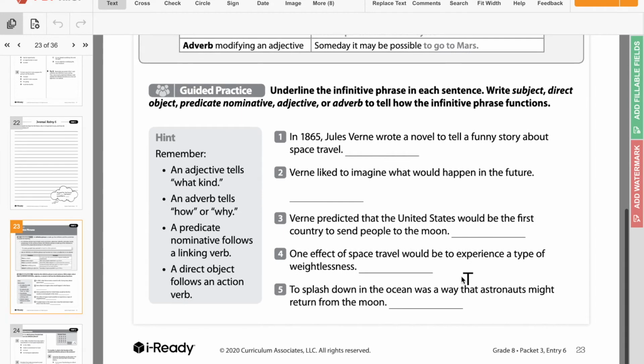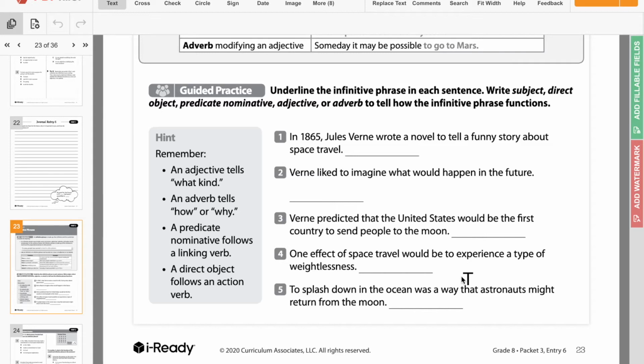Let's take a look at the guided practice here together. So it says underline. Always I say it just in case, but I'm going to highlight instead of underline. But underline the infinitive phrase in each sentence. Write subject, direct object, predicate nominative, adjective, or adverb. If the answer is predicate nominative, you can put PN, that's fine. But obviously, adjective, adverb, those start with the same letter. So make sure you either put ADJ or ADV if you're going to abbreviate these.